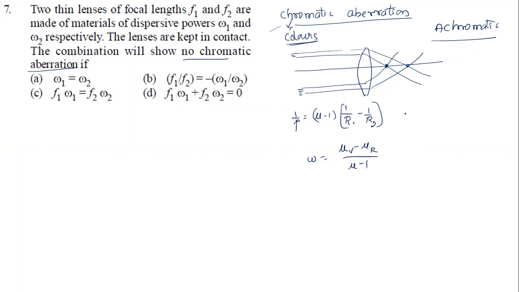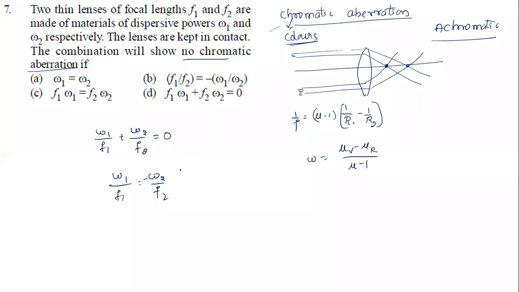Using these two formulas, if I simplify, finally I am going to get this equation. What equation? omega 1 by f1 plus omega 2 by f2 is equal to 0. So if you remember this formula, it is enough. From this formula I'm going to simplify. I'm going to take it to the right-hand side. It will become omega 1 by f1 equal to minus omega 2 by f2.